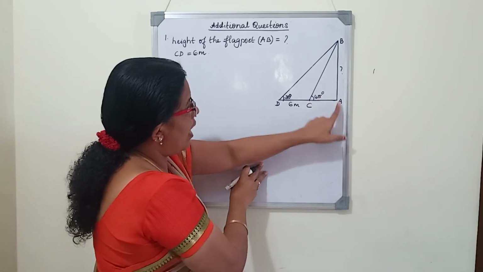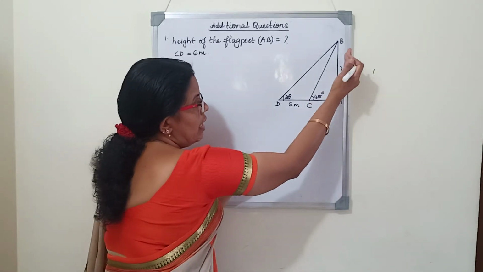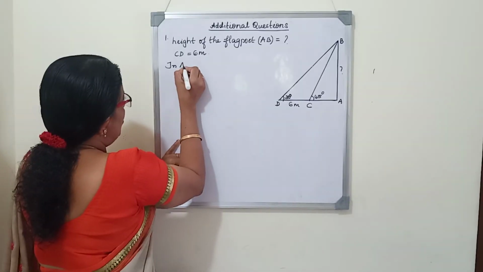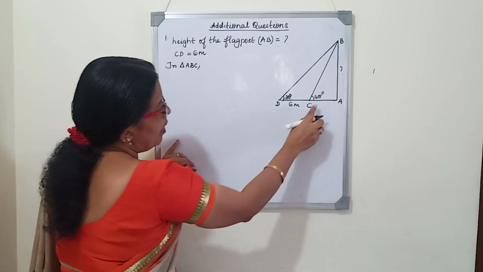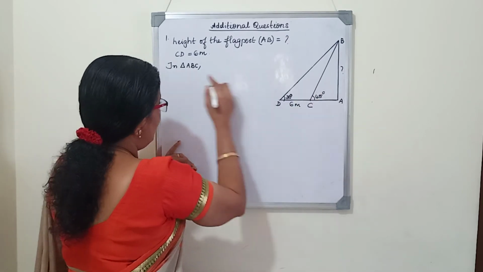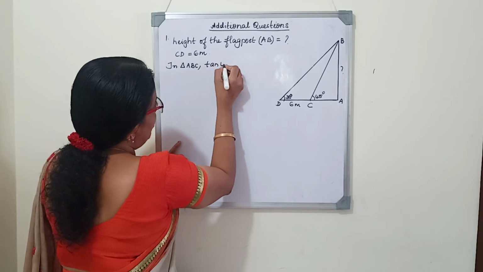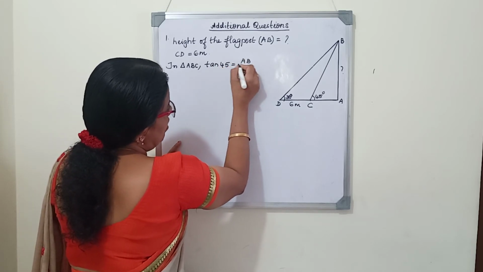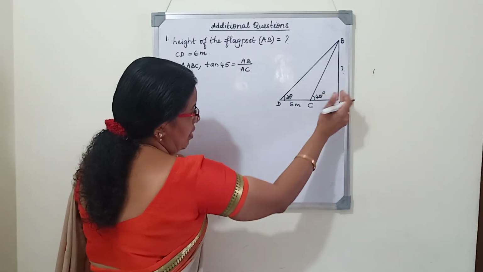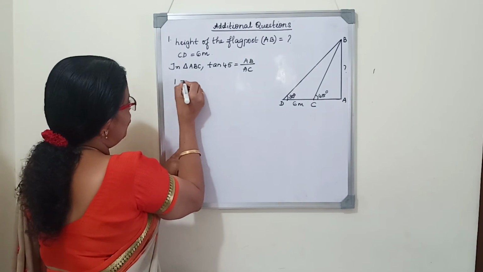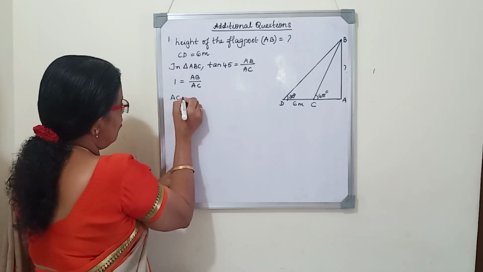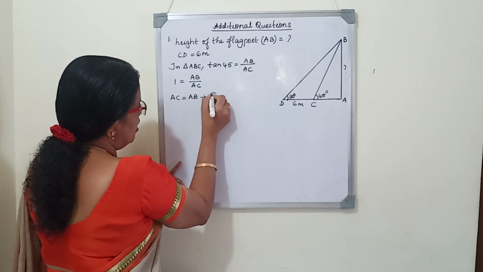Now we will consider the triangle ABC. Always consider the triangle which is next to the vertical side. So in triangle ABC, tan 45, because we want to find the height of the flag post and this is the adjacent side. Tan 45 equals AB by AC. We know that AB is unknown, AC is also unknown, but still we will find out this inside triangle first. Tan 45 is 1, AB we should find out, AC also unknown, AC as it is. Cross multiply, we will get AC is equal to AB and we will write it as equation 1.